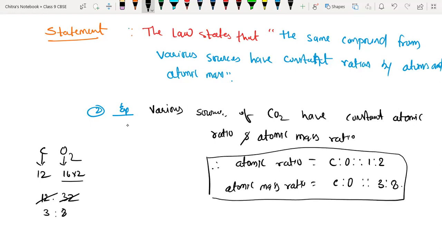Okay, so this is the second example, and we have discussed the first one also in the case of water. So take a screenshot for that. Done.